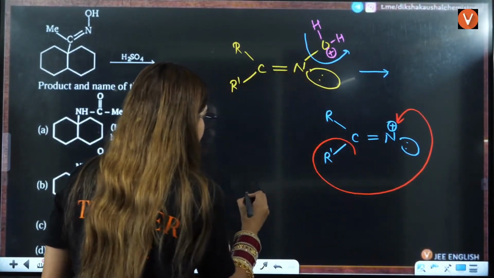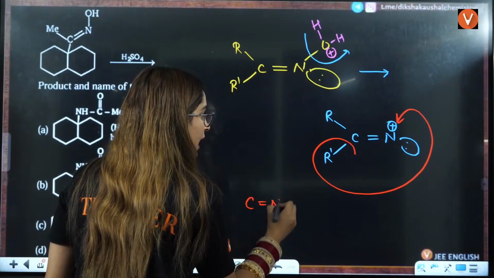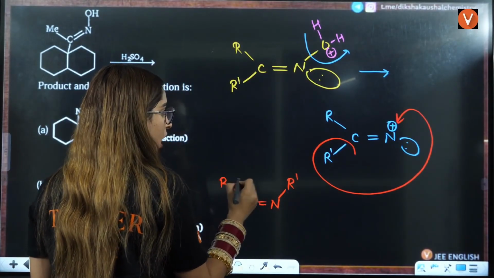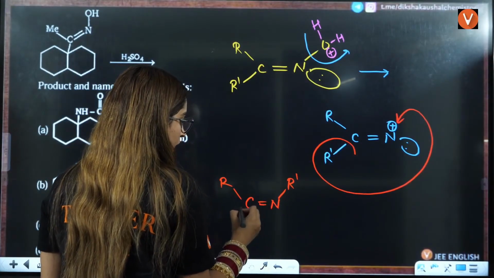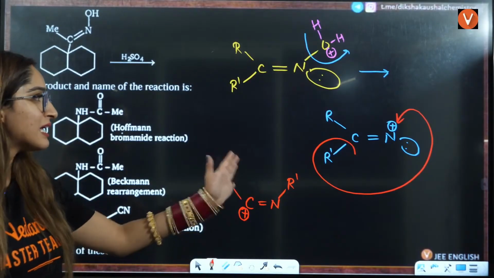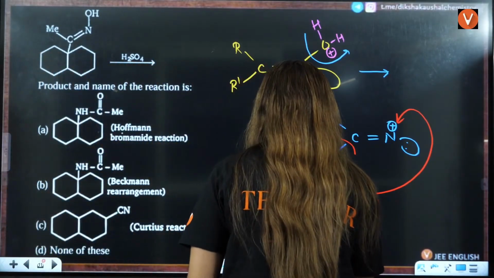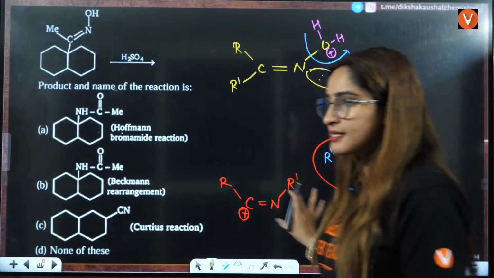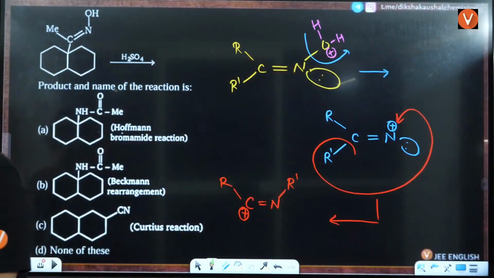The answer will be, this is C double bond N, this is R dash, right? And this is R, and this carbon will have a positive charge here, because now this is the deficient species. That is called Beckmann's rearrangement. Is that clear to everybody? What was Beckmann's rearrangement? Is this thing clear to everybody or not? Right? Okay.